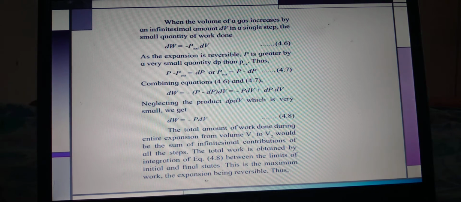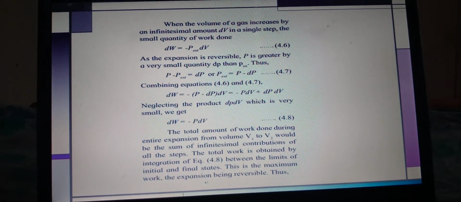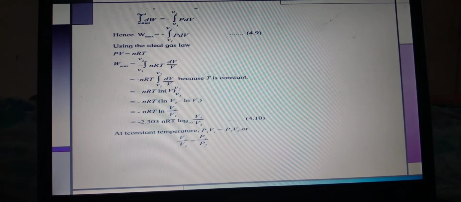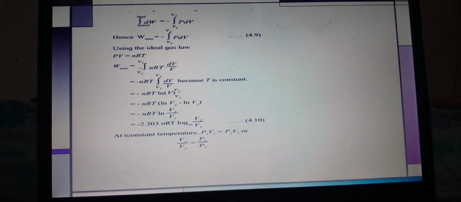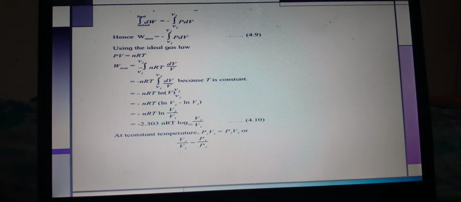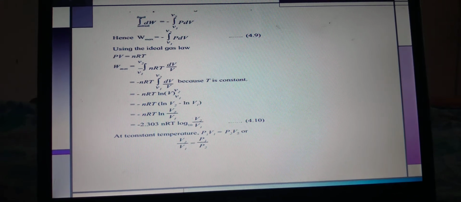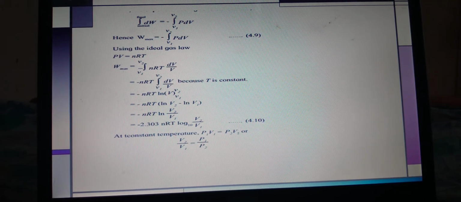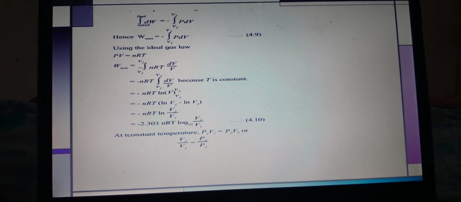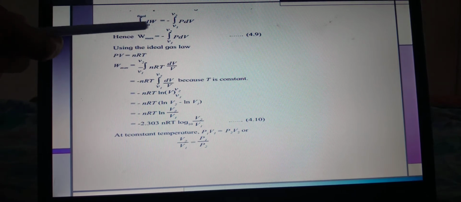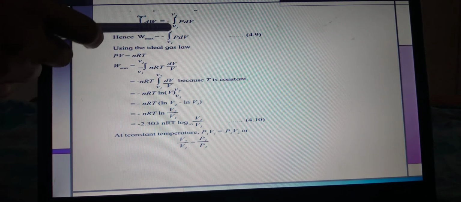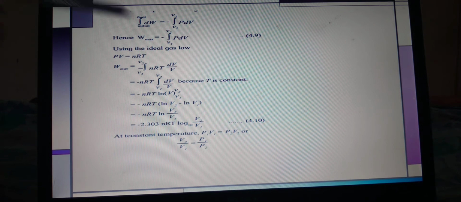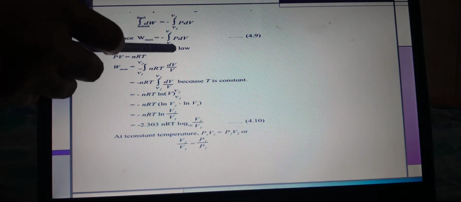Now we have to reach from V1 to V2, the expansion being reversible. Hence the total amount of work done during the entire expansion from V1 to V2 will be the sum of all the infinite contributions of all the series of steps. Now we write in mathematical terms: the total work is obtained between the limits of initial and final state. So we put the limits, the integral of dW is equal to minus P dV from V1 to V2, where V2 is the final volume and V1 is the initial volume. Hence W max is equal to minus P delta V.